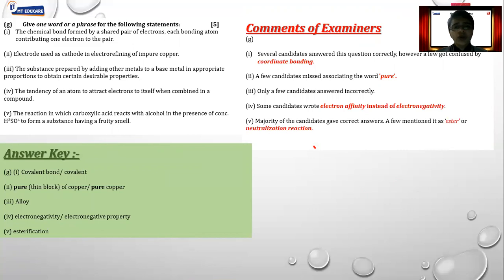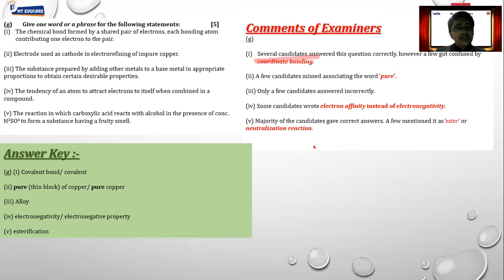One is coordinate bonding and the second is covalent bonding. In covalent bonding, the shared pair of electrons comes from both atoms, whereas in a coordinate bond, the shared pair of electrons comes from only one single atom. So don't misunderstand two different words. The correct answer here is of course covalent bond. This is one common mistake people normally make.